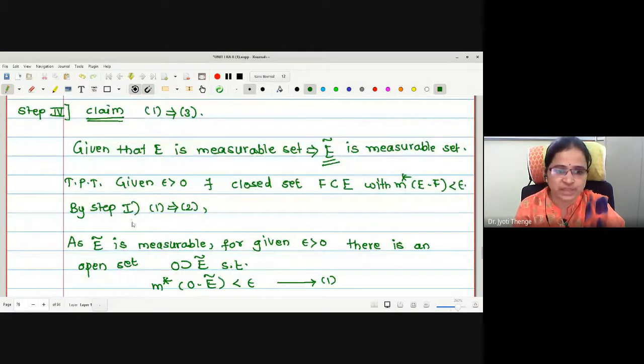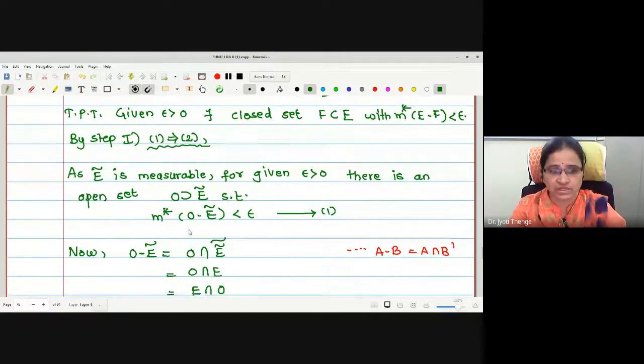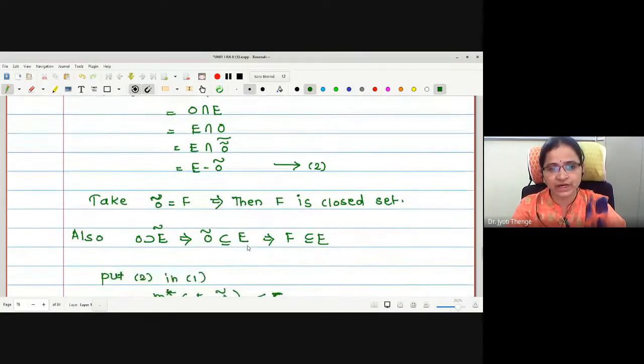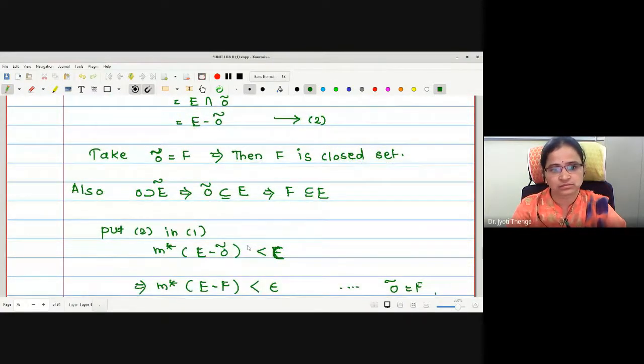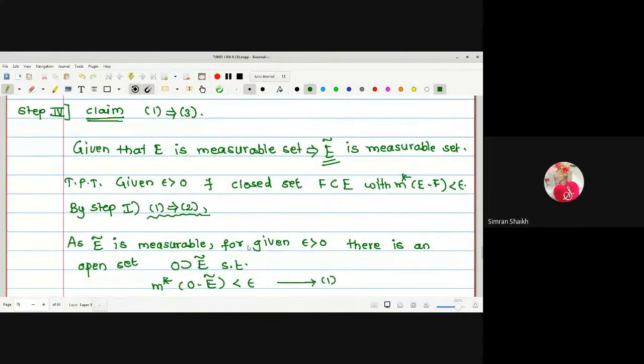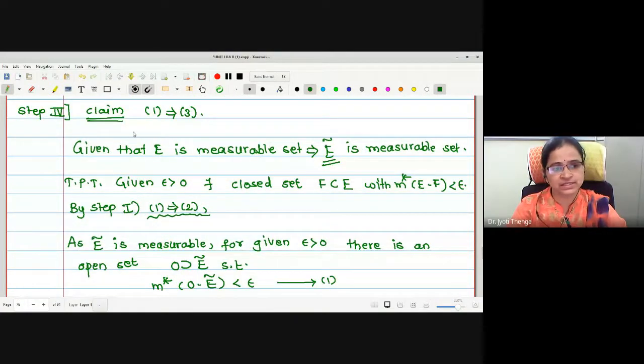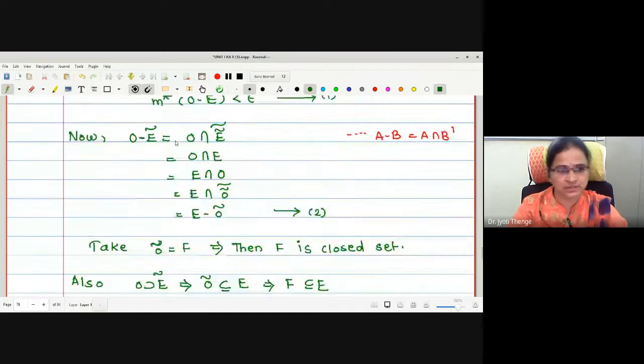By using step number 1. That is, 1 implies 2 gives us the existence of a superset, which is an open set, with outer measure of O minus E complement less than epsilon. Any difficulty in this? No, ma'am. Good.